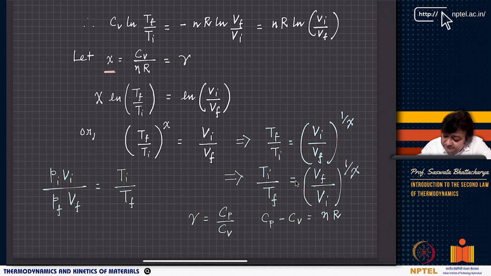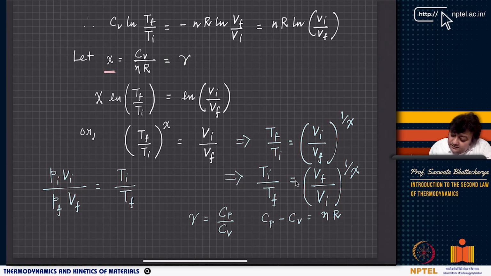So if I now create a reciprocal of both terms on both sides, then this is Ti by Tf, which is 1 by Tf by Ti. And this also becomes 1 by Vi by Vf whole to the power chi. So it becomes Vf by Vi whole to the power chi, right?